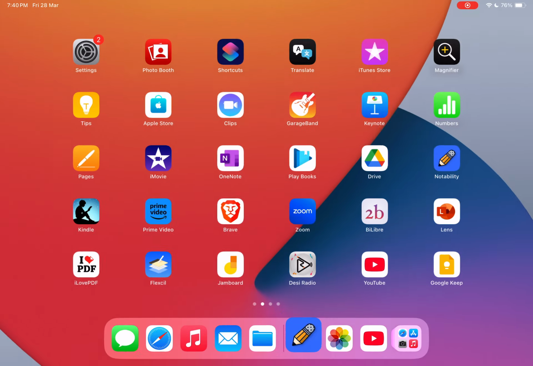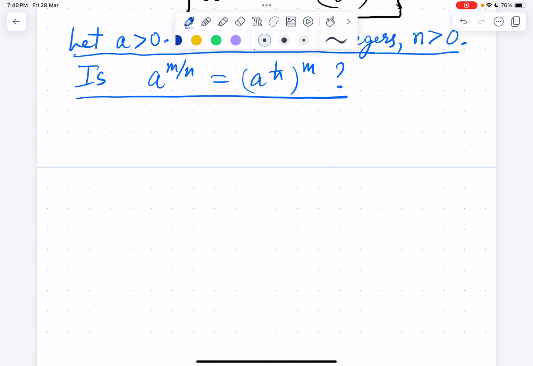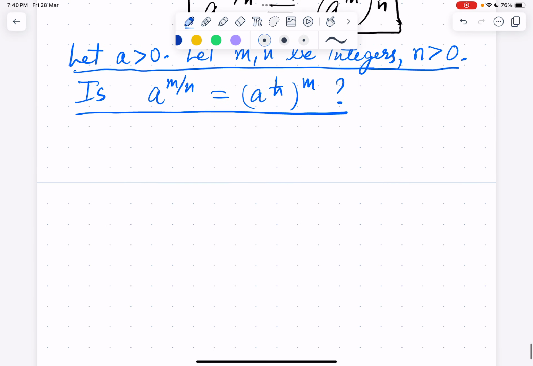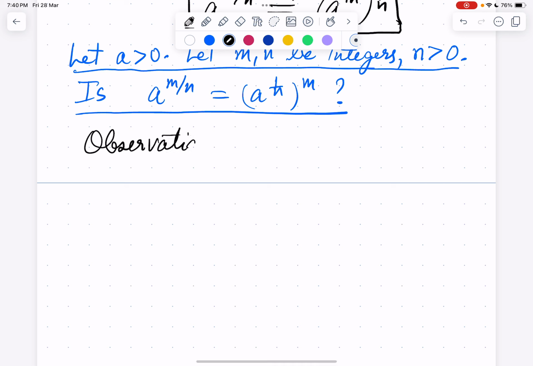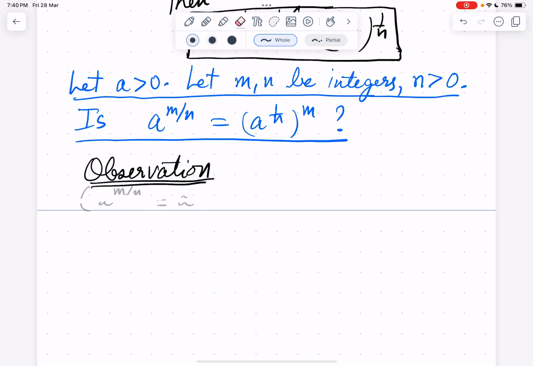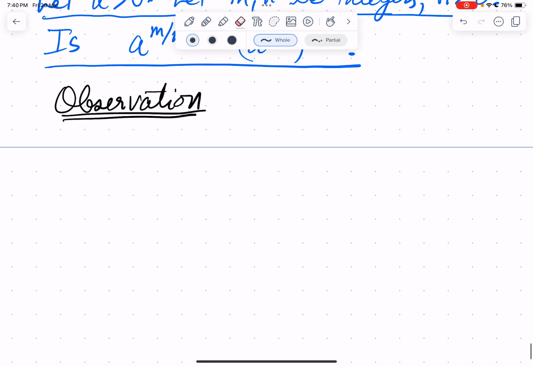So here's an observation. A power m by n is also a power 1 by n power m.